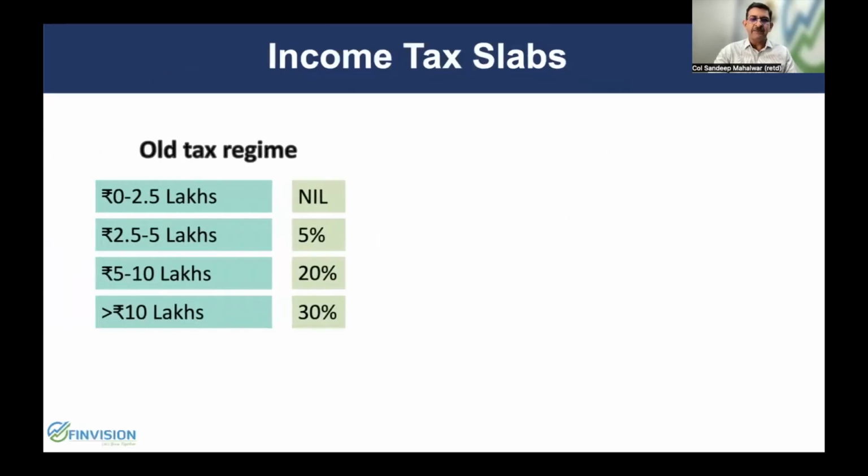Here are the tax slabs in the old tax regime, wherein if the income is from 0 to 2.5 lakhs, there will be nil tax liability. From 2.5 lakhs to 5 lakhs income group, the tax liability is 5%. From 5 to 10 lakh rupees of income, the tax slab is 20%. For any income beyond 10 lakhs, the tax slab is 30%.